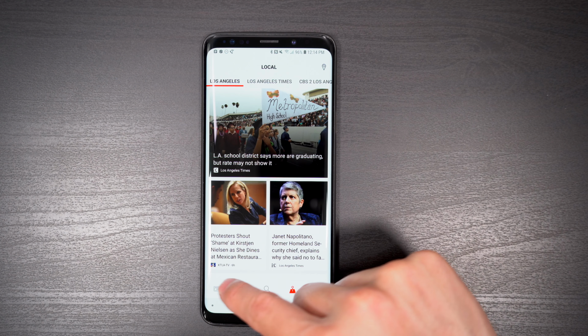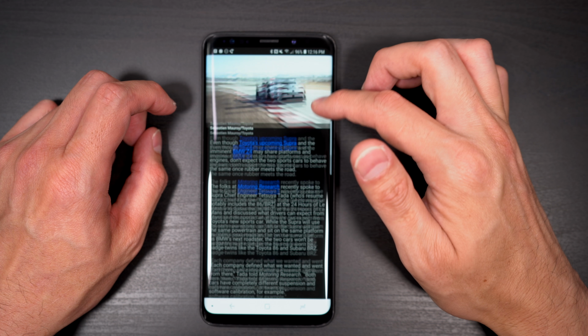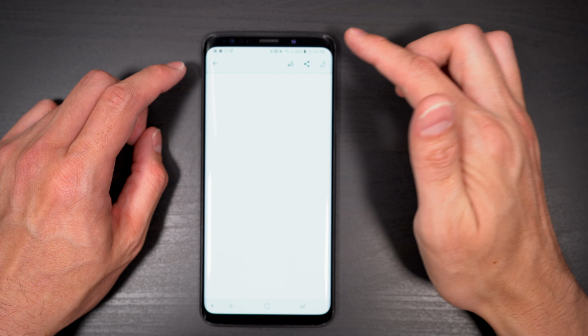When it comes to the options in the app, you can see that they are pretty sparse. One that you will be most likely taking advantage of is the dark theme, which can be seen here.